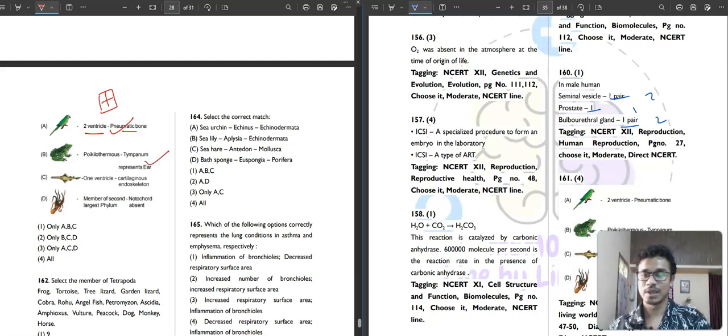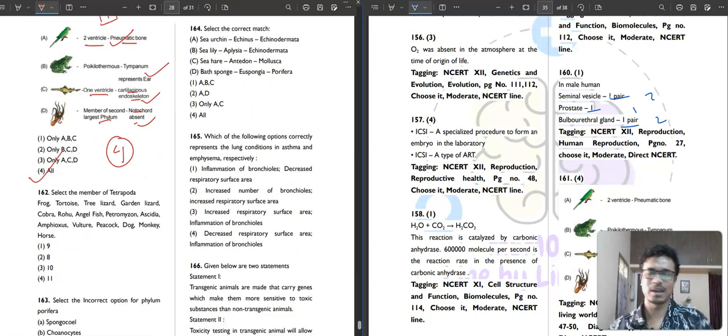Correct. Then this is Scoliodon, I think. 1 ventricle, cartilaginous endoskeleton. It is also correct. And then this is Mollusca, member of the second largest phylum, notochord absent. Correct. So all of them are correct. Fourth option is the correct answer. This is a very good question. This is a picture based and also analytical and information based question. This combines everything.